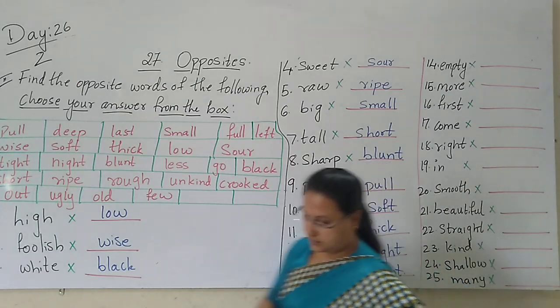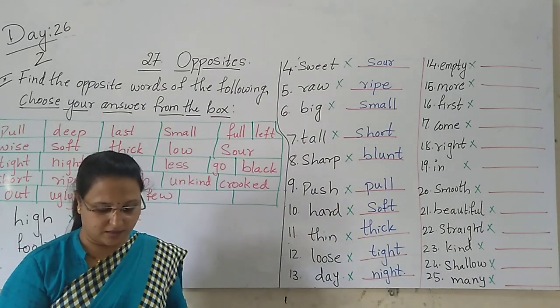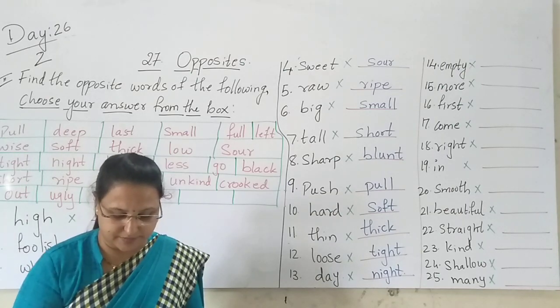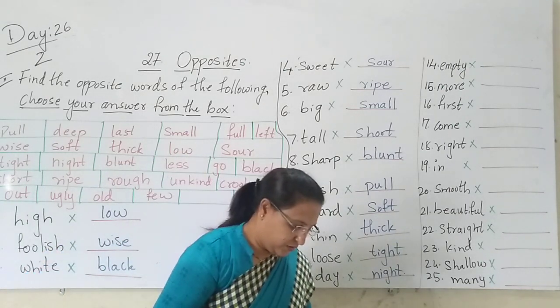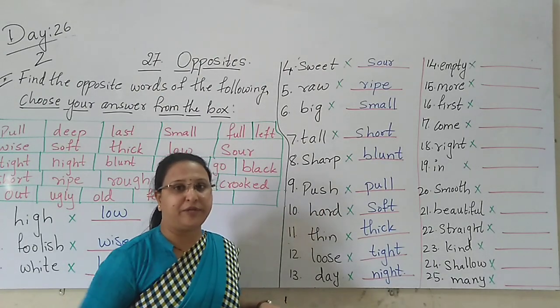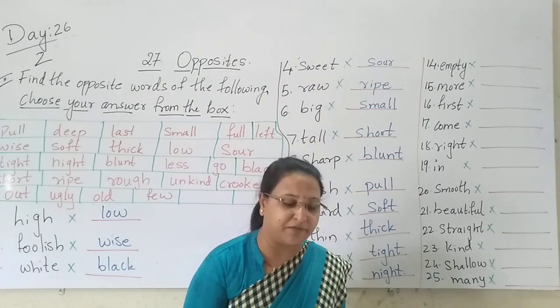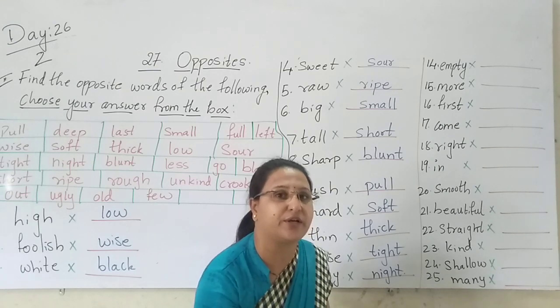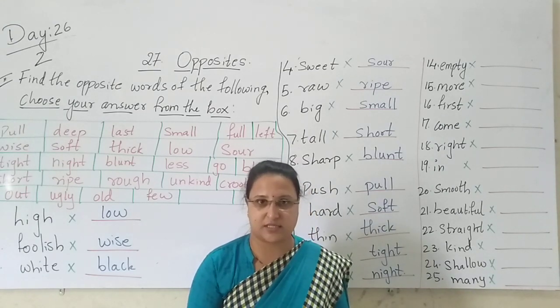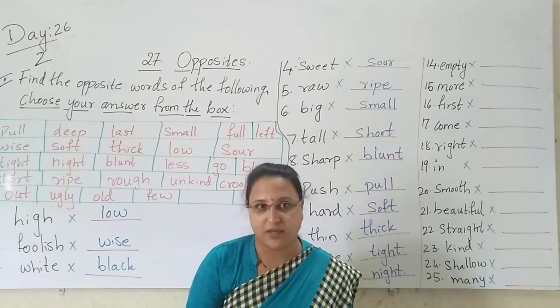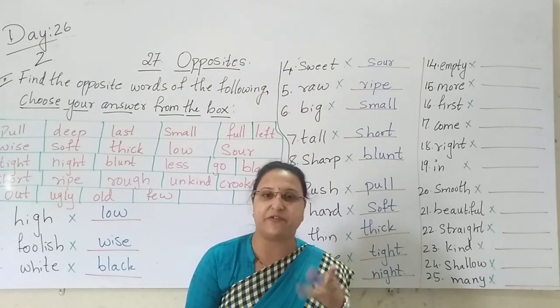Yes. Now here we will write the answers, children. 14th word is empty. When you fill your water bottle or a tiffin box when you are coming to school, you put something in that box, then your tiffin box is full. Then when you are going home, your tiffin box is empty.